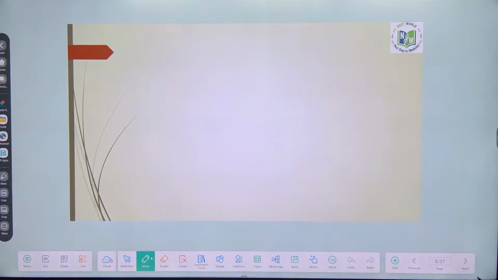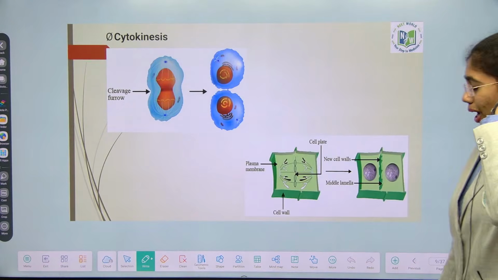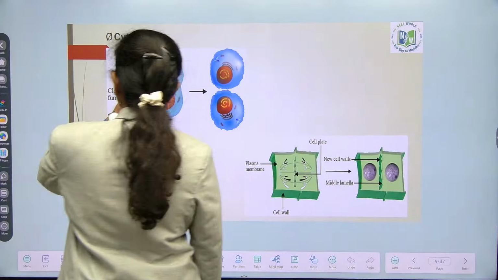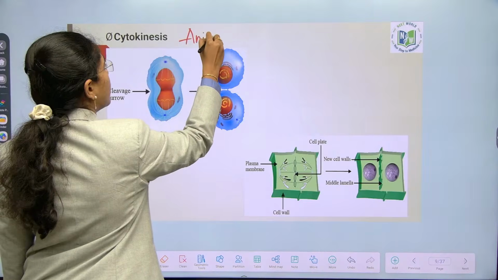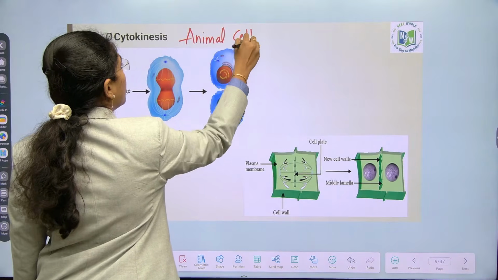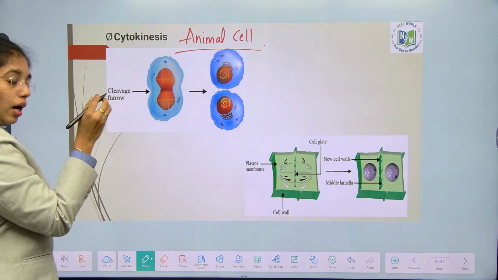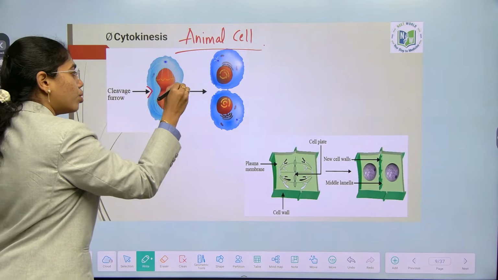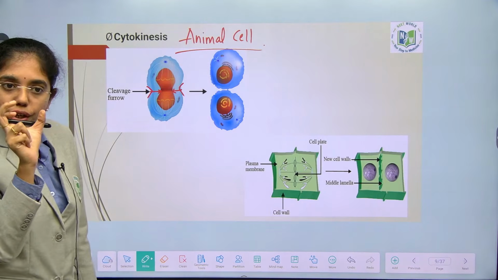Next, about cytokinesis. Fine, right. A small correction, ma. You listen here, I will tell you about that. First about the animal cell. In the animal cell, from the peripheral ends to the center, it gets constricted like this.